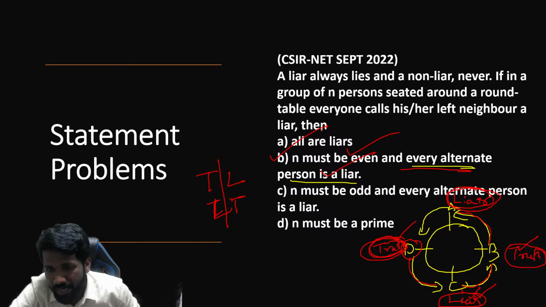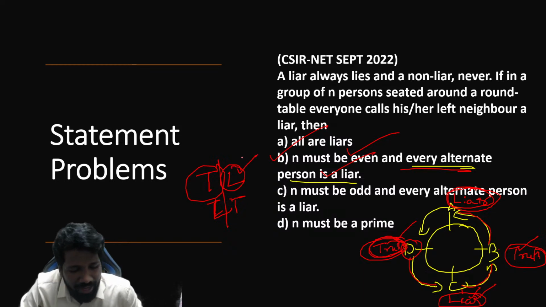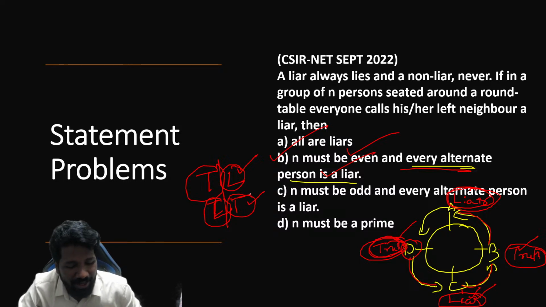Why must N be even and every alternate person a liar? If N is not even, alternate person being a liar is impossible. Either two liars will come successively, or two truth speakers will come successively. That is why N should be even. If N is even, then every alternate person being a liar is possible. In that case, a truth speaker telling that the neighbor is a liar, that is possible. A liar telling that the neighbor, a truth speaker, is a liar, that is also possible. The all-liar case is impossible. The all-truth-speaker case is impossible.